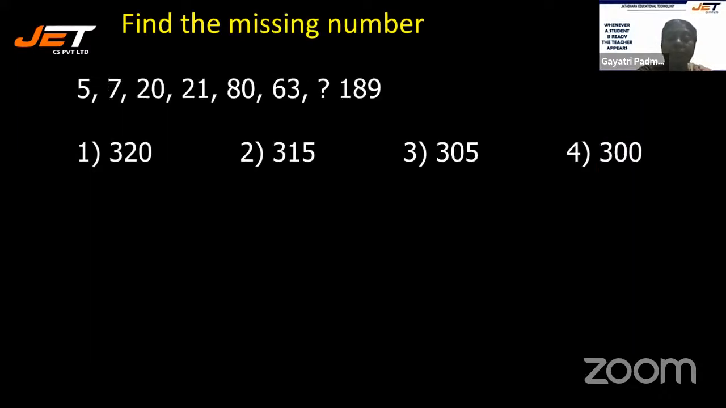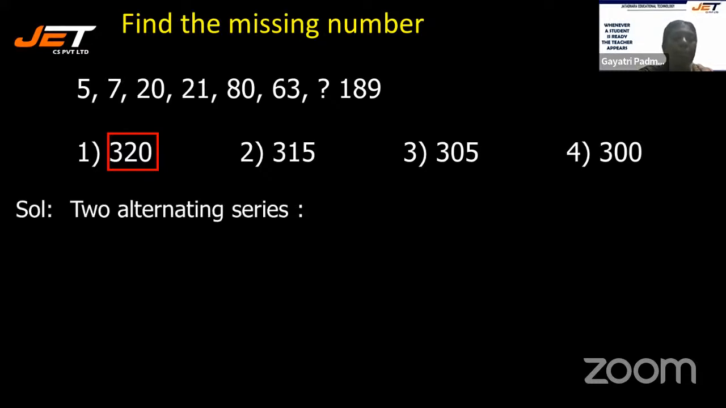See the next question. We have 5, 7, 20, 21, 80, 63, dash, and 189. Yes. So quickly find out what is the difference between the first and the second number and what is the connectivity so that you can find out the question marked answer. Yes. So not more than 30 seconds can be taken for such questions, because usually these questions require very less time so that we can concentrate on a little more conceptual sums. All right, let's see. The answer is 320.